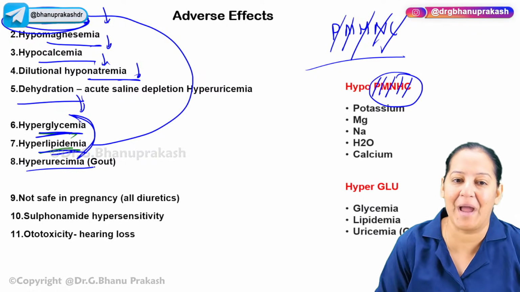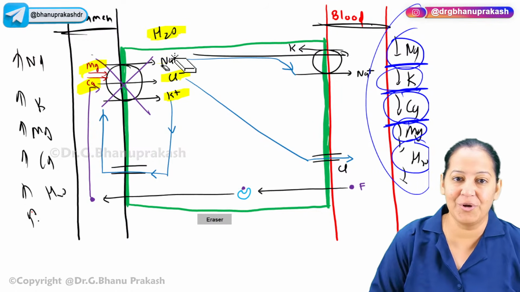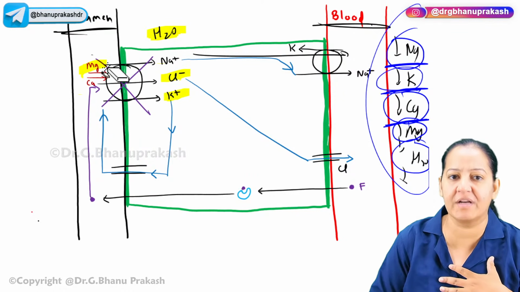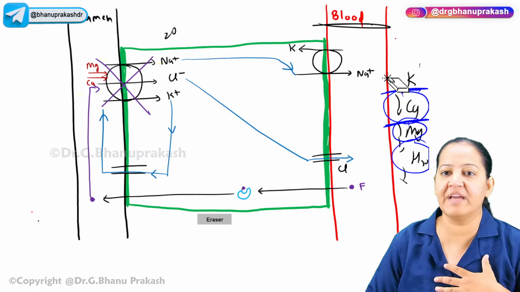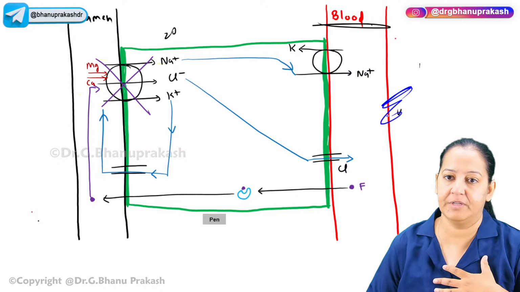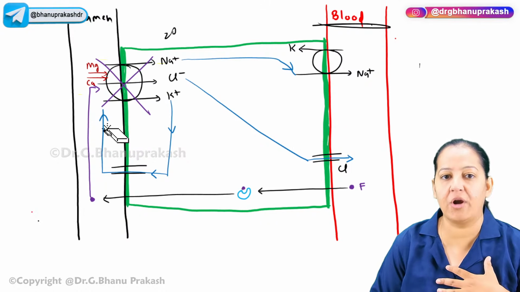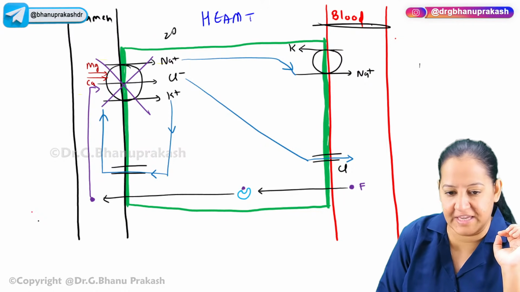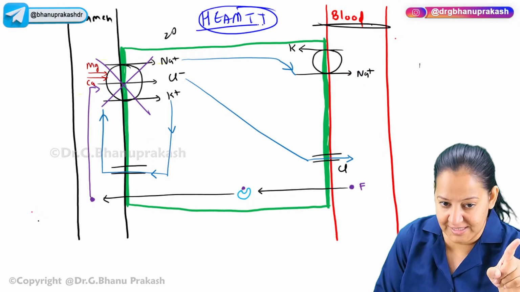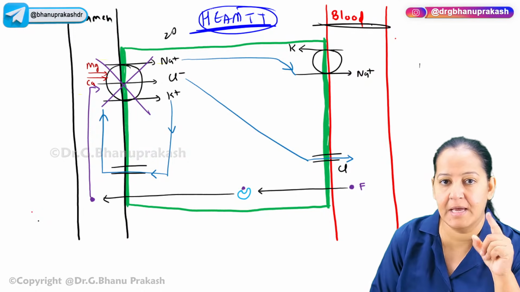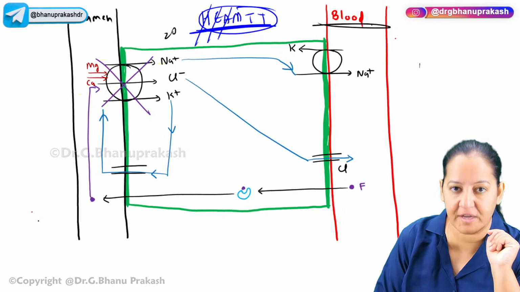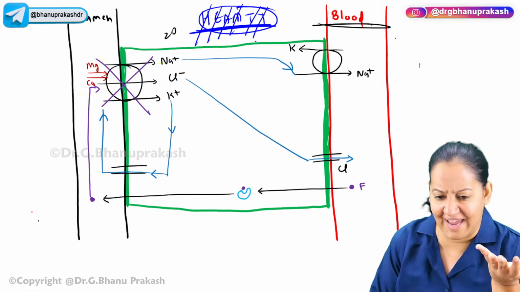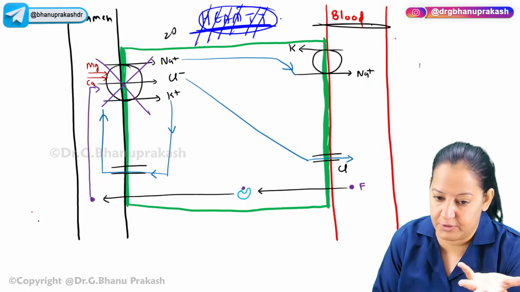And I guess you already know hyperuricemia. I told you, as I told you, the furosemide. Suppose I'm having edema or hypertension or congestive heart failure, any of the indications for furosemide or Lasix. You know the 5 indications: hypertension or edema or congestive heart failure or hypercalcemia of malignancy or intoxication. I'm having any of the indications, and for that you are giving me furosemide, you are giving me loop diuretics.